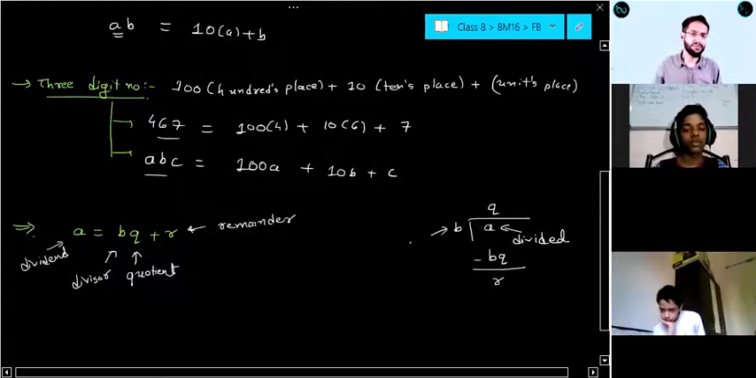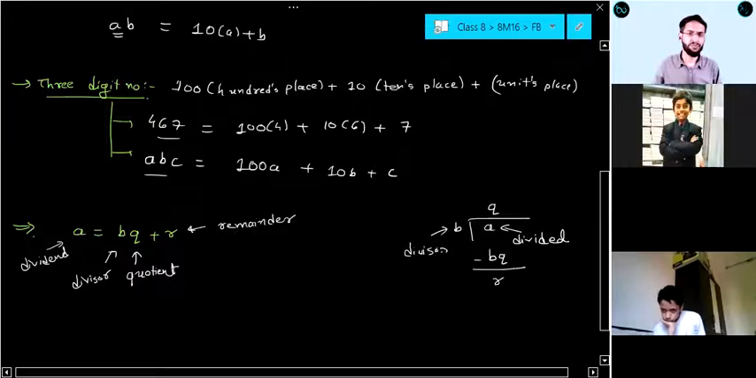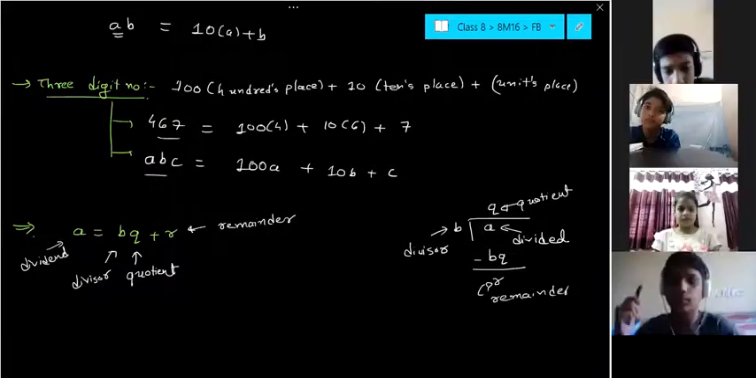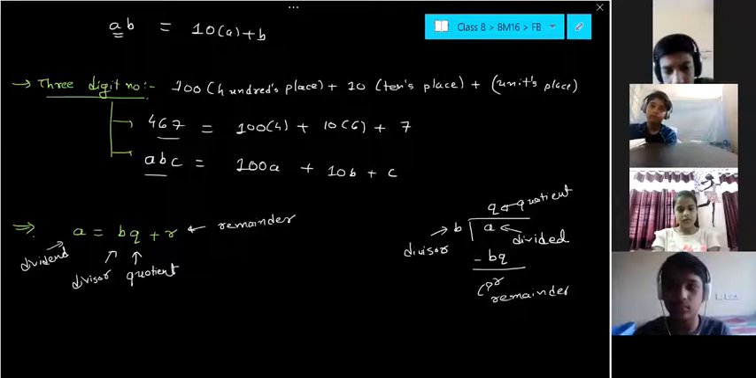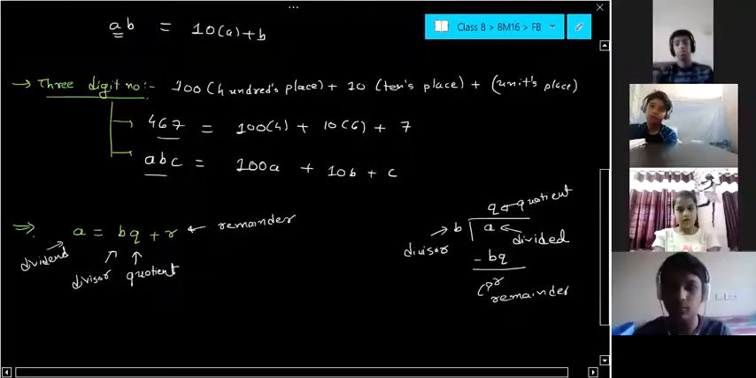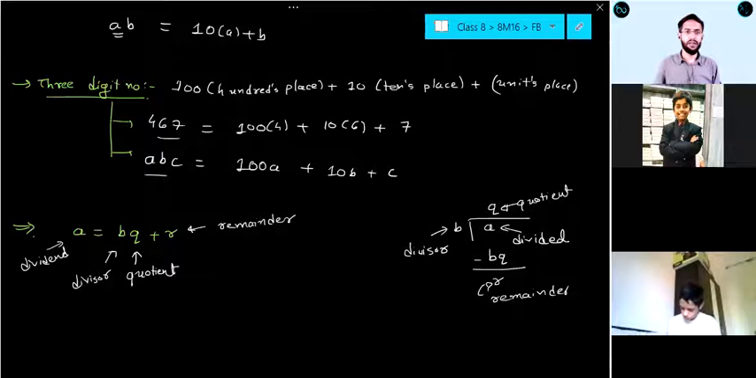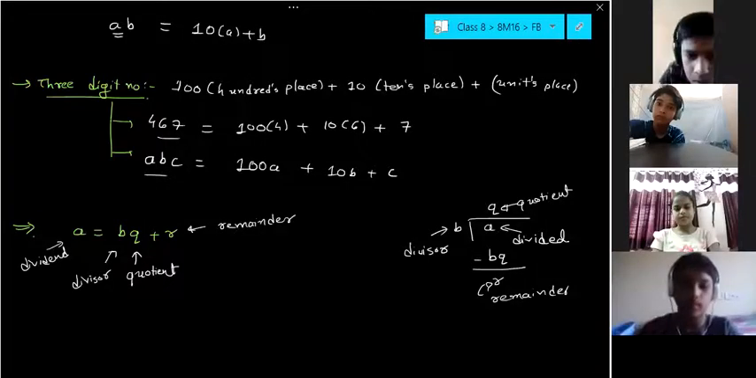B divisor, Q quotient, and R remainder. Okay, this is exactly a concept of class 10th, but you can learn it here only, if you pay attention carefully. Is this clear? A equal to BQ plus R. This is the general form of division. Any doubt in this statement? Tell me, anyone, if any student is having any doubt in this statement.